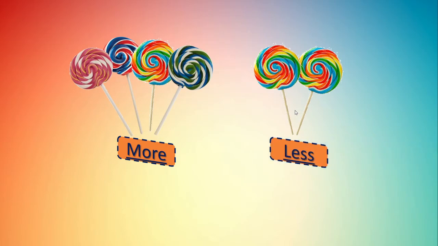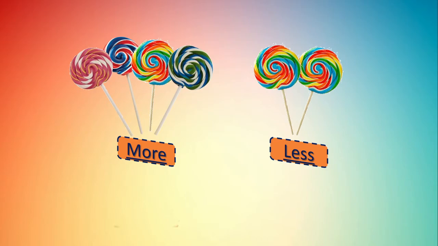less lollipops. I hope you understood the meaning of more, that is M-O-R-E, more, and less, L-E-S-S, less means कम. More means ज़्यादा, बहुत सारे.